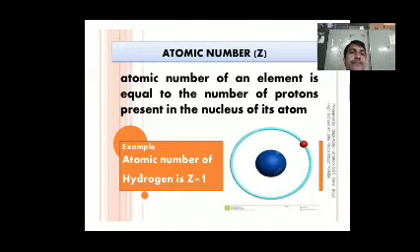The atomic number of an element is equal to the number of protons present in the nucleus of its atom. For example, the atomic number of hydrogen is Z equals 1. The 1 indicates the number of protons.